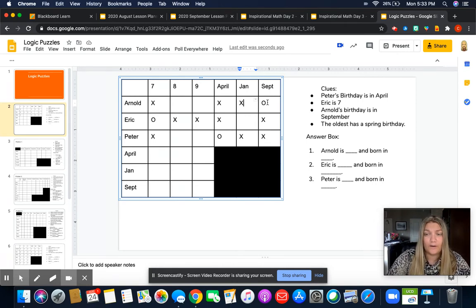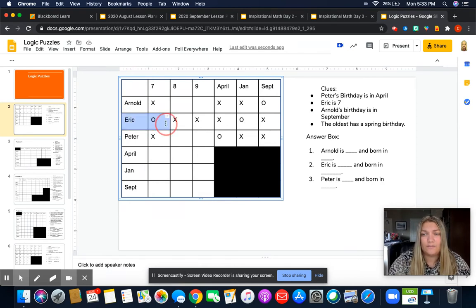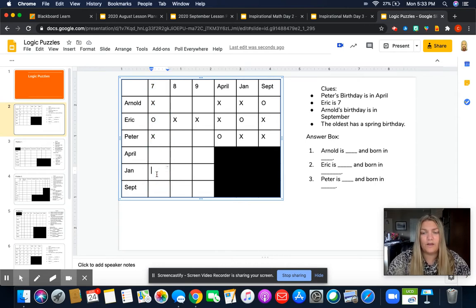When is Eric born? Eric is born in January. And we also know that Eric is 7. Since Eric is born in January and is also 7, the 7-year-old is born in January. So we can mark those off. And we also know that the 8 and 9-year-old are not born in January.